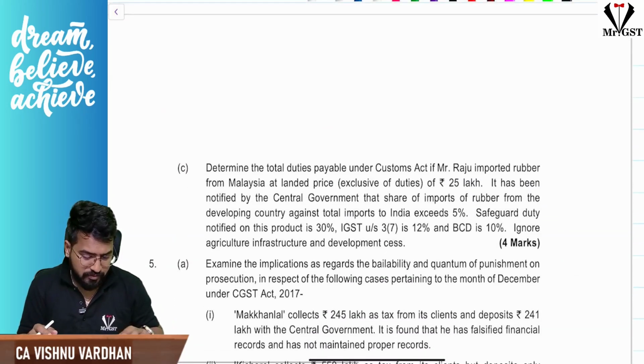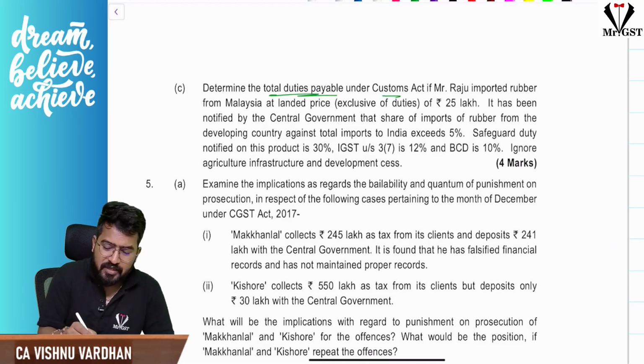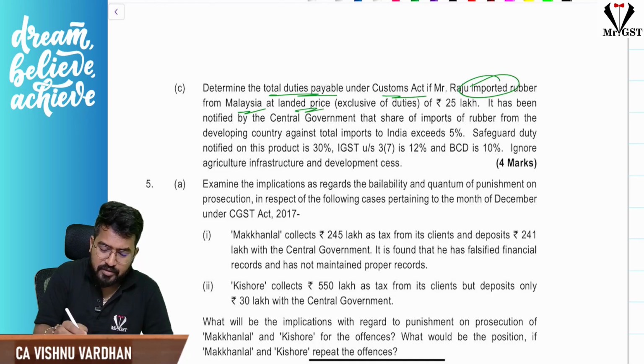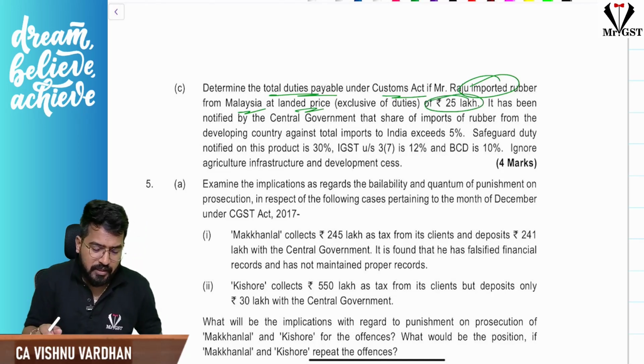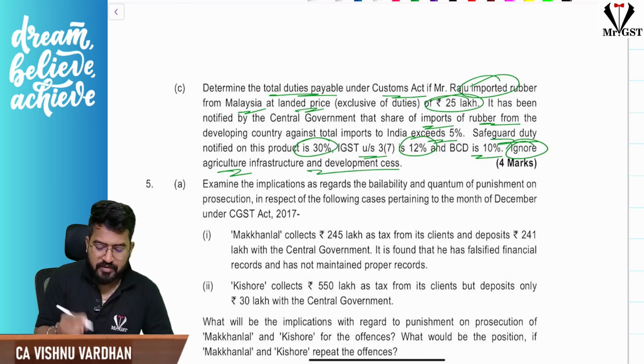Next, if you see, there is something like total duties payable under customs. Raju imported rubber from Malaysia, landed price exclusive of duties 25 lakhs, and it has been notified by the government that the share of imported rubber, almost we have seen a similar type of thing, exceeds 5%, safeguard duty 30%, IGST 12%, BCD 10%. Ignore agriculture infrastructure development cess.